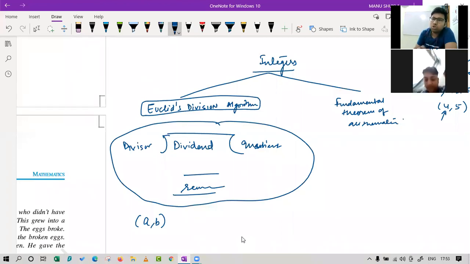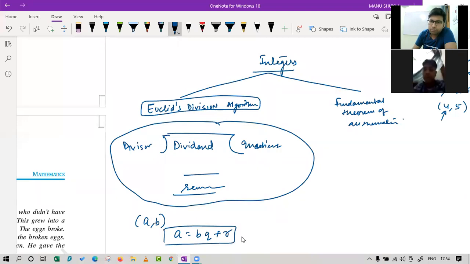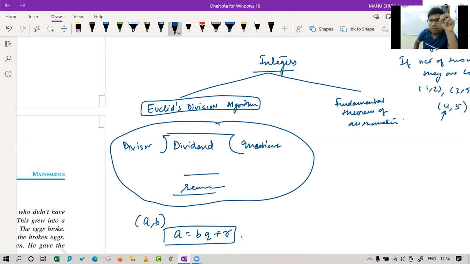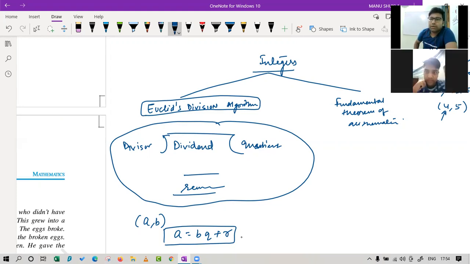So what Euclid said is for any two integers a comma b, we have a relation a is equal to bq plus r, where q is the quotient and r is the remainder.